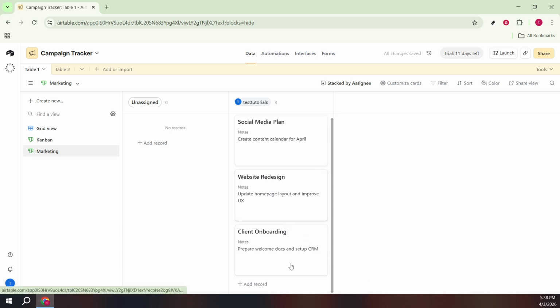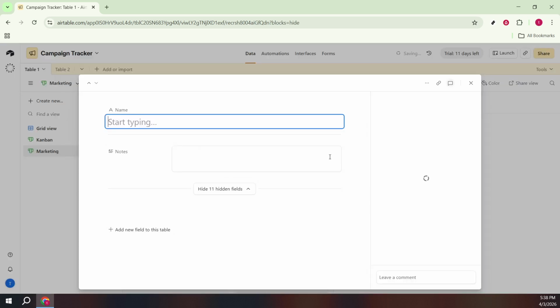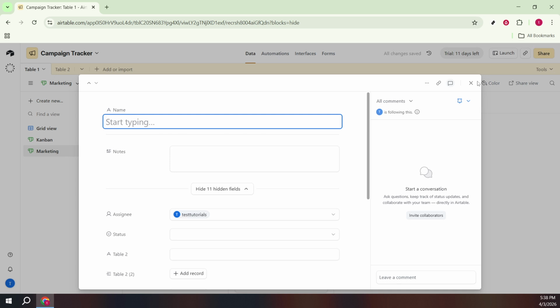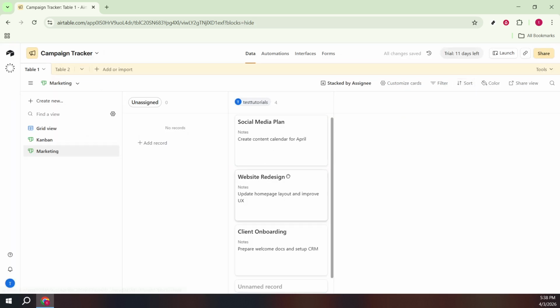That's it. You've created a Kanban view in Airtable, named it clearly, set the right editing permissions, and defined how cards stack. Use it to spot bottlenecks, balance workloads, and keep progress visible without hunting through rows.